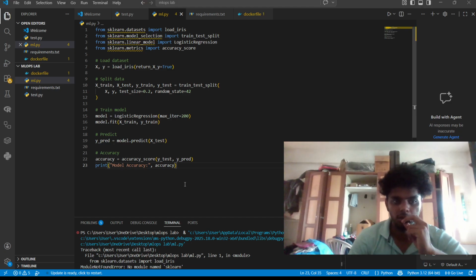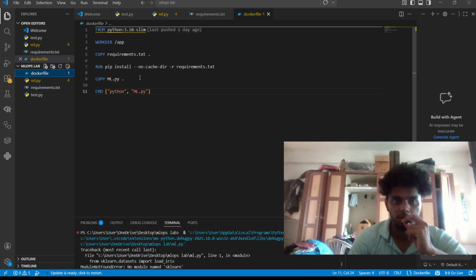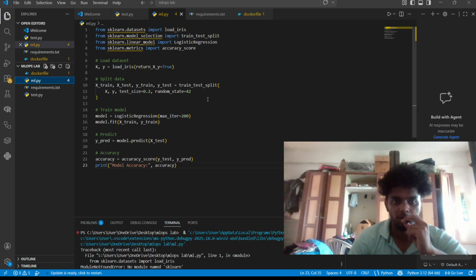The next is the requirements.txt. Using scikit-learn, you are importing scikit-learn. The next is the Dockerfile. So this is the third experiment.